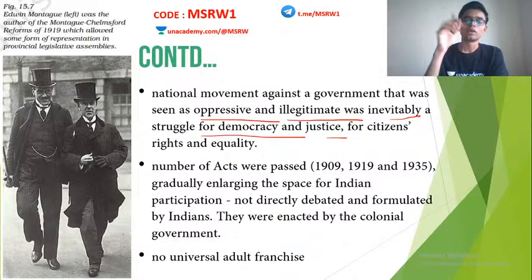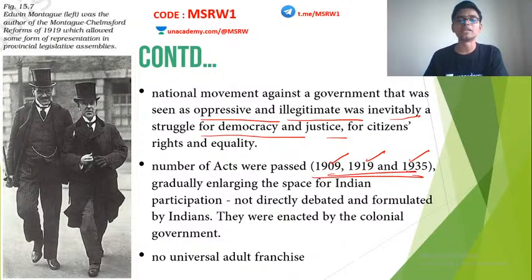Alright, so we have to understand that even then, the problem was that all these acts, 1909, 1919, 1935, were passed by the British only. No Indian was a part of the panel which formulated any of these acts. These were basically written by the British and they enacted them. They said we had to obey, that's all. So this was one major drawback until the 1935 Act.